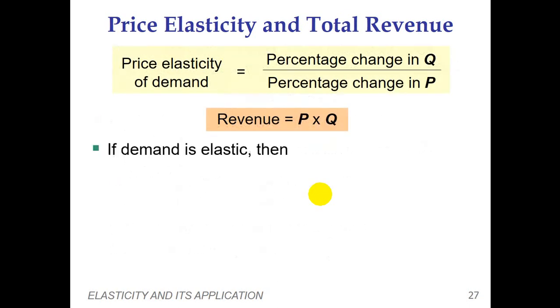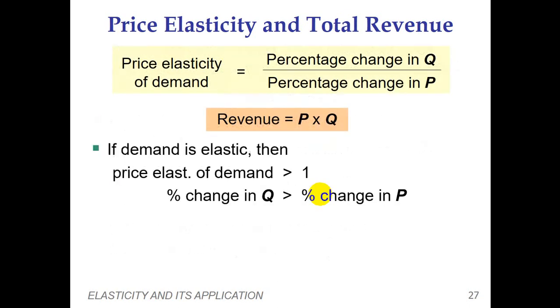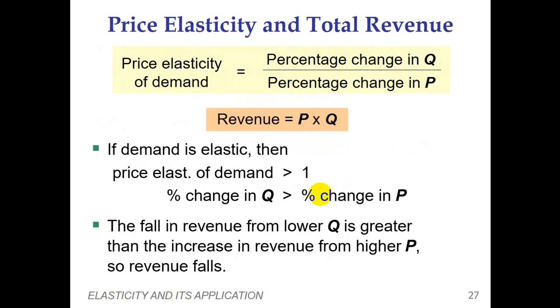For price elasticity of demand and total revenue, I am going to discuss two cases: when the price elasticity of demand is greater than 1 and when it is less than 1. Again, we use the similar formula: percentage change in quantity demanded divided by percentage change in price. Here the scenario is, if the demand is elastic, then price elasticity of demand is greater than 1.